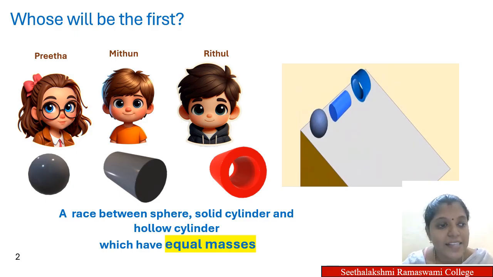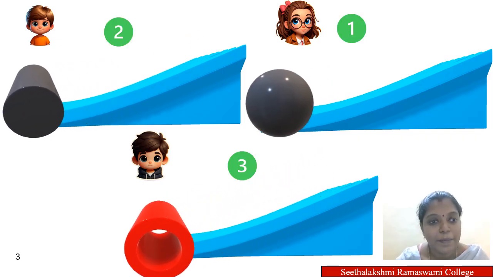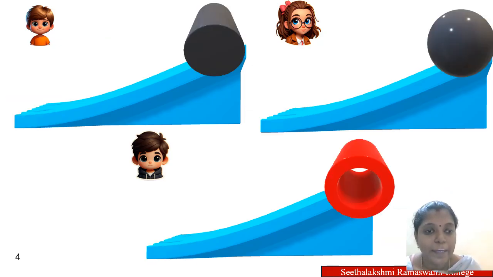Preeta has a sphere, Mithun has a cylinder and Ritul has a hollow cylinder. The three objects are of equal masses and they want to have a race between these three objects. They wish to see who is the first. So the game started and they find Preeta wins the game, Mithun is second and Ritul is third. So they want to repeat the game again.